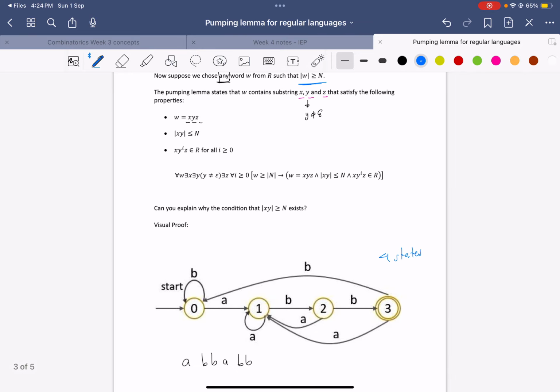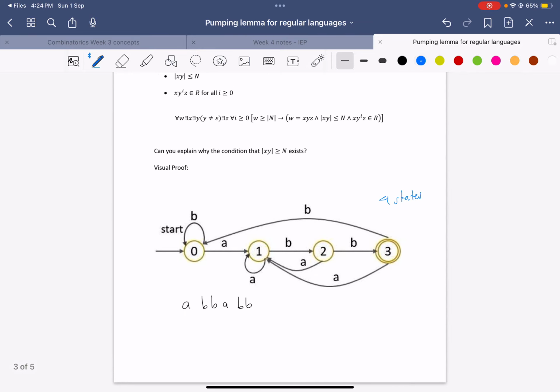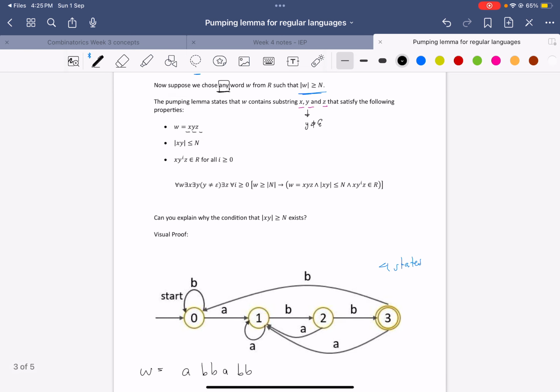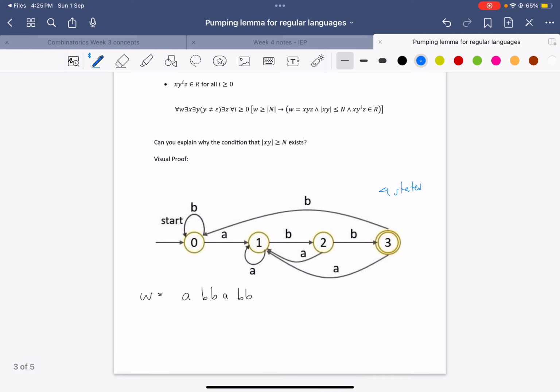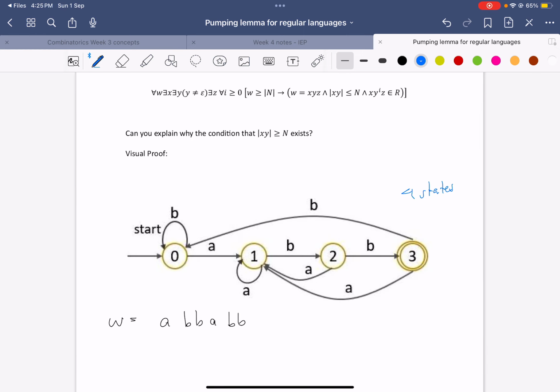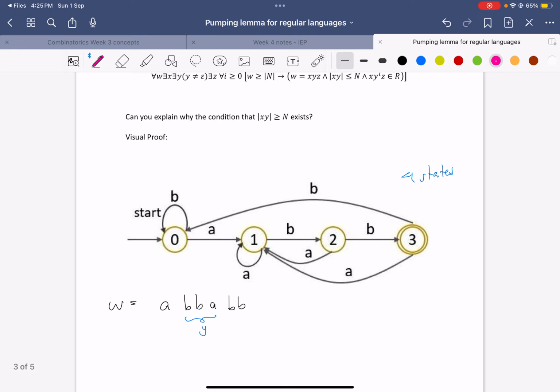And what it basically says is we can split this word, let's call it W, into 3 parts, X, Y, and Z. We're going to choose X, Y, and Z carefully. We're going to choose Y to be the loop. The loop here is B, B, A. So I'm going to call this the Y. That means this must be the Z and this is the X.